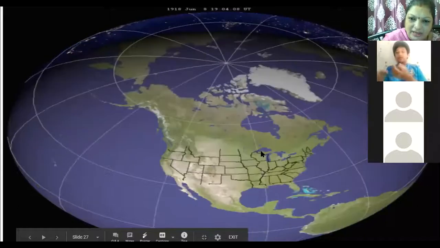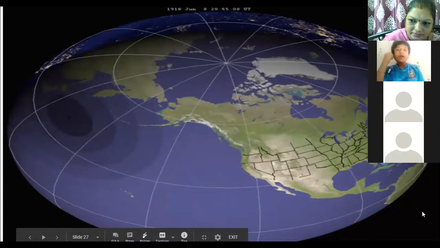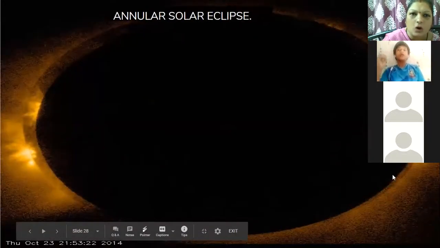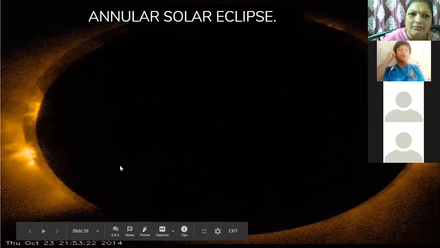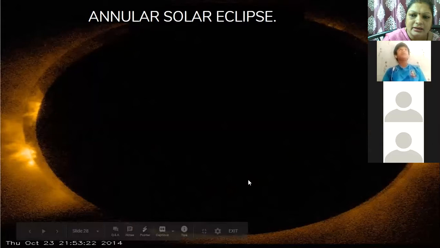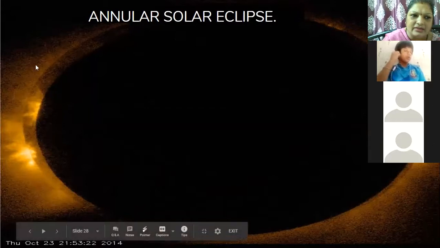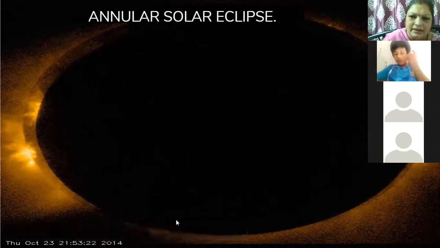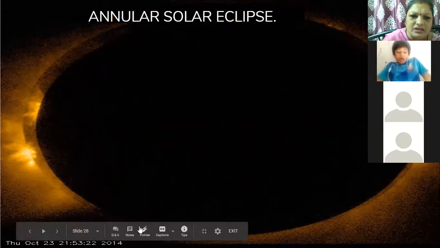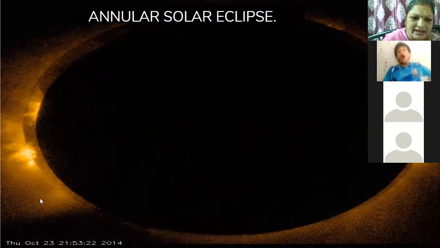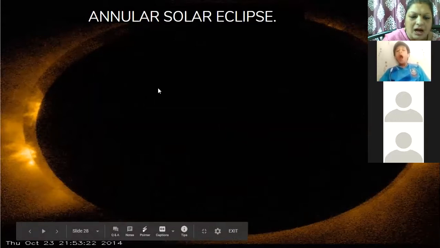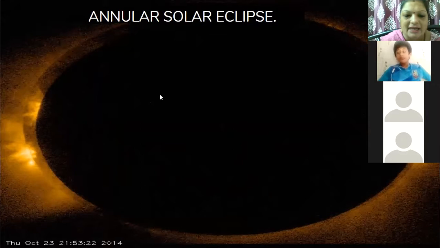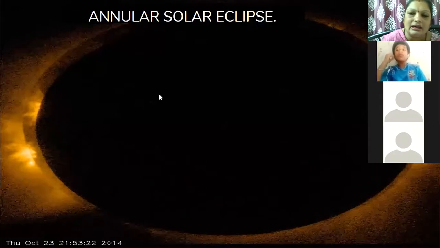This is the total and partial solar eclipse picture. Look here, another example of how the moon has come in between the sun and the earth and blocked the rays of the sun. You can see here the rays of the sun are blocked, but not completely. It cannot cover the entire sun because it is smaller in size. So these radiations are very dangerous. You are not supposed to see the solar eclipse with your naked eye. Otherwise, it will spoil the eyes.